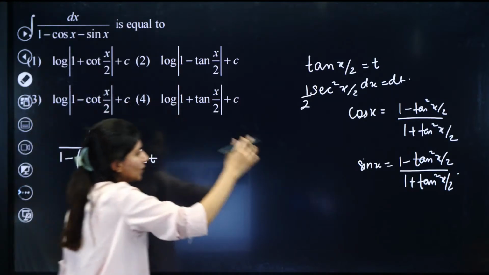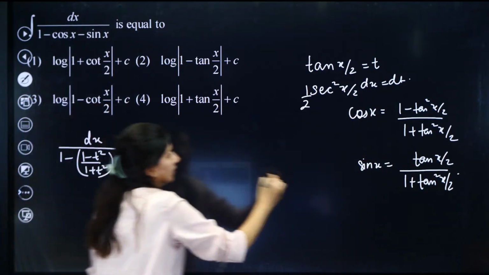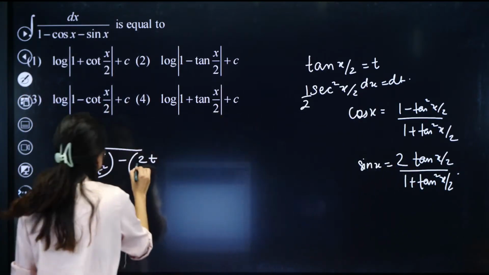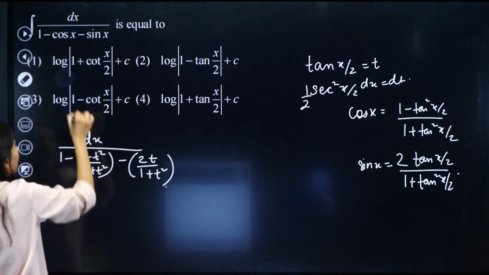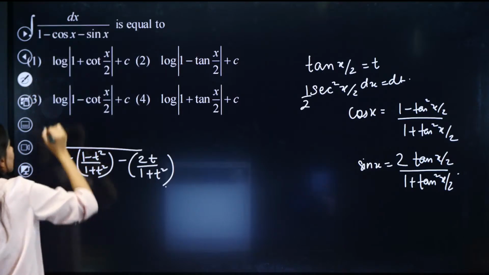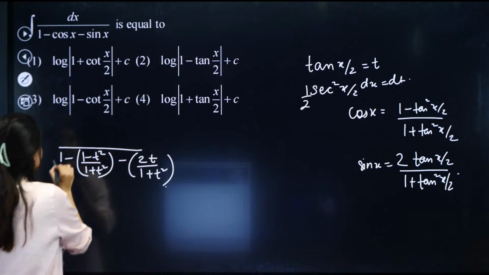So this is 2 tan x by 2, and dx will be replaced by this.